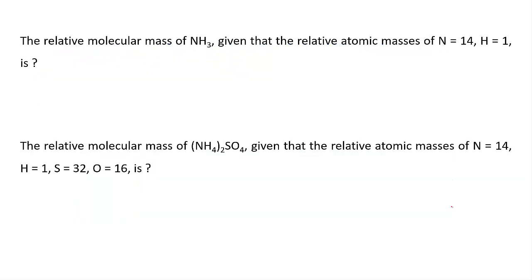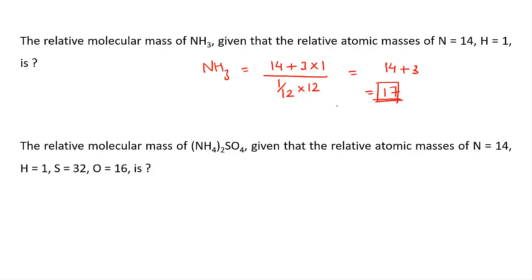Let's see if we have understood this concept and solve this numerical. The relative molecular mass of NH3, given that the relative atomic mass of nitrogen is 14, hydrogen is 1. Then NH3 will become 14 plus 3 times 1 divided by 1/12 into 12, which will come out to be 14 plus 3 equals 17, and hence the relative molecular mass of ammonia is 17.